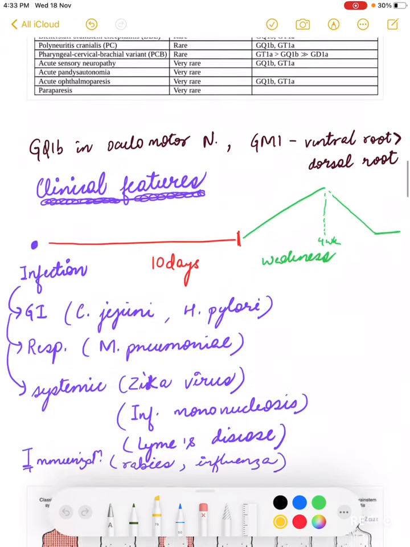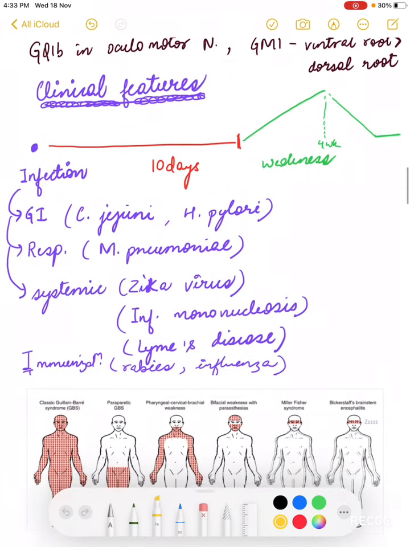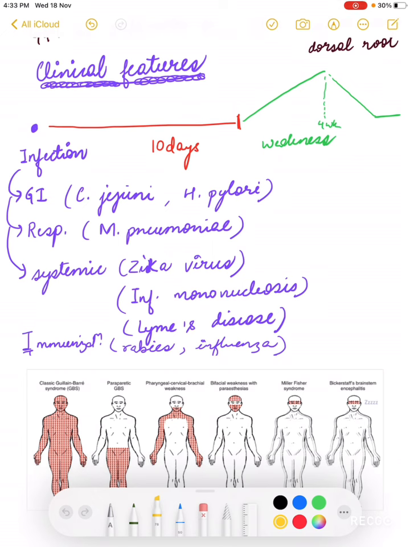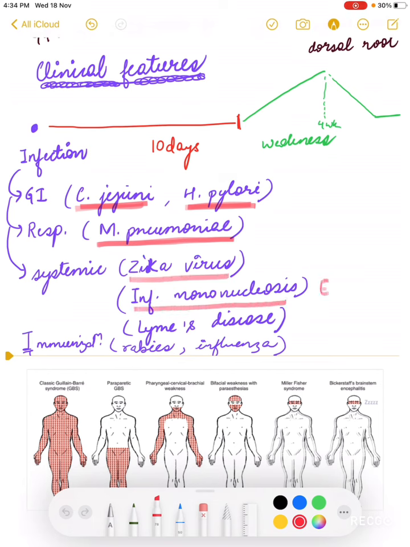Now let us talk about the clinical features. So what are the inciting factors? An infection like a gastrointestinal infection caused mainly by Campylobacter jejuni and H. pylori. A respiratory infection caused by, let us say, Mycoplasma pneumoniae, and systemic infections are also common, caused by Zika virus, infectious mononucleosis caused by the EBV virus, and Lyme's disease. These are also found to be causative.